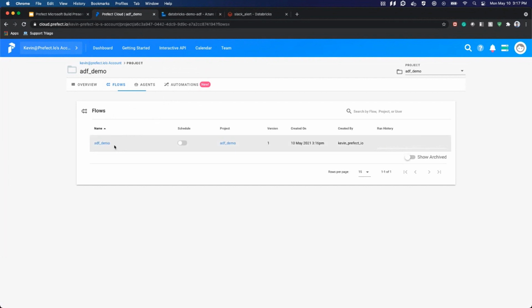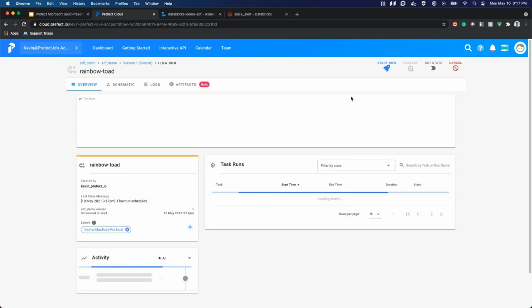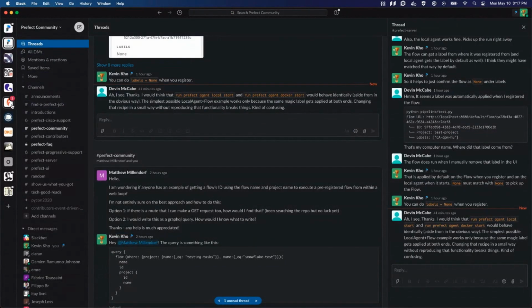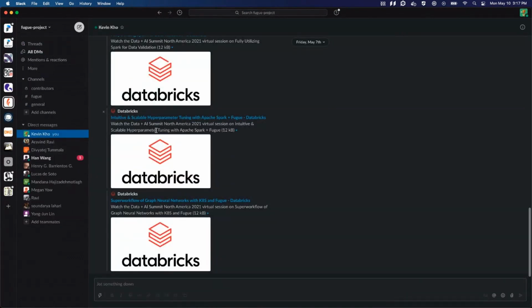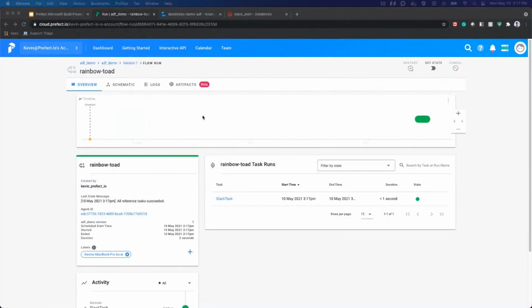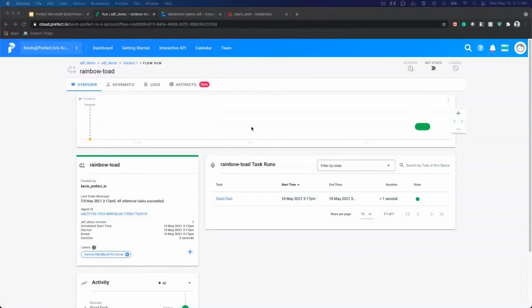So here's our flow that we just registered. And as a quick test, I'm going to hit this quick run button. And what we should see is I'm going to get a Slack notification telling me that a pipeline has failed. I have a personal Slack channel here for an open source project that I'm working on. And what we're going to see is a notification saying that the pipeline has failed over here.